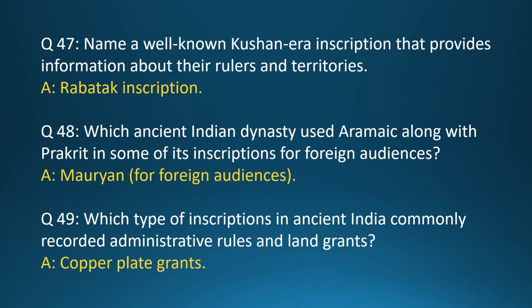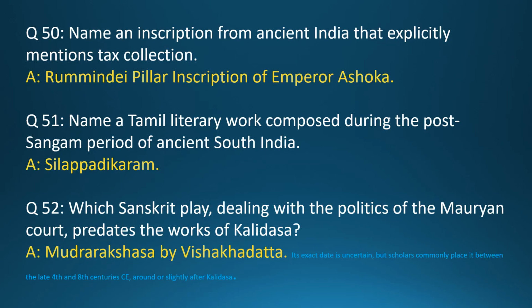Question 48. Which ancient Indian dynasty used Aramaic along with Prakrit in some of its inscriptions for foreign audiences? Answer: Mauryan, for foreign audiences. Question 49. Which type of inscriptions in ancient India commonly recorded administrative rules and land grants? Answer: copper plate grants. Question 50. Name an inscription from ancient India that explicitly mentions tax collection. Answer: Rummindei pillar inscription of Emperor Ashoka.